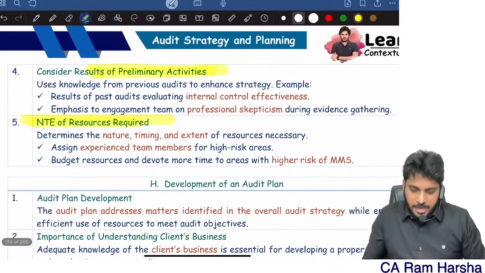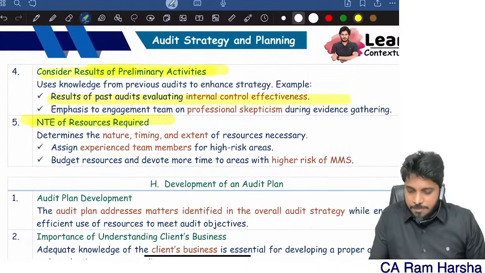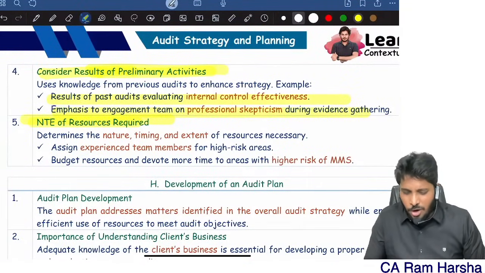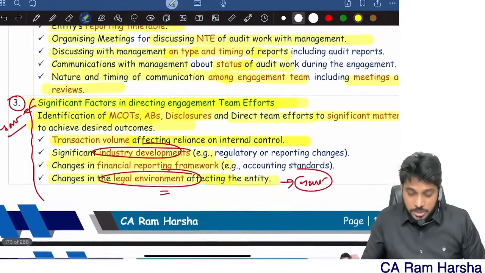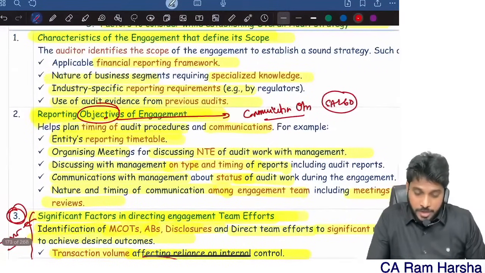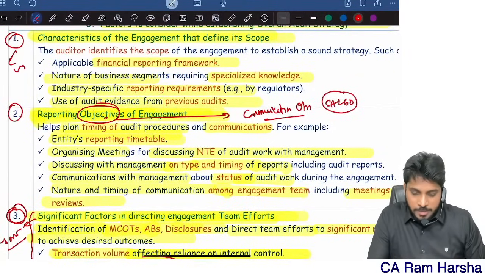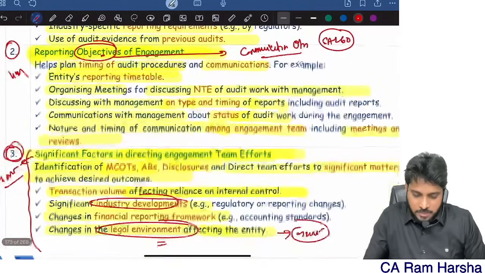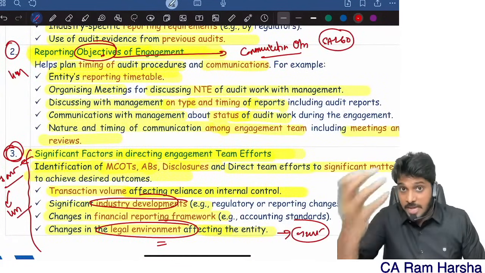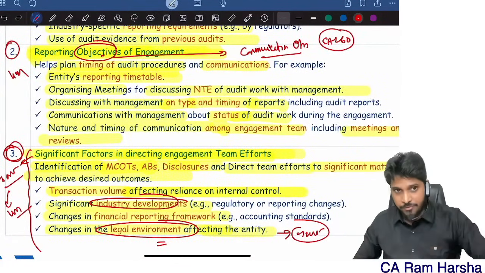Next, preliminary: results of past audit, emphasis of the team, all that. This is a normal thing. In this, these three points are very important. The first three can itself be asked as a 4 marks question, or this third point itself can be asked as a 4 marks question. Anyway, they can ask. Be careful.